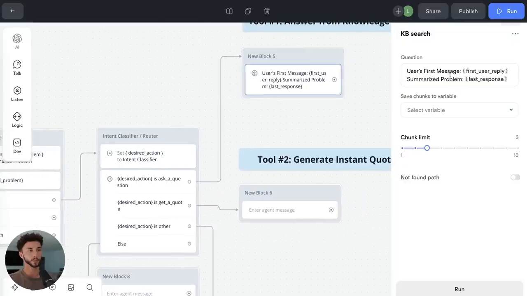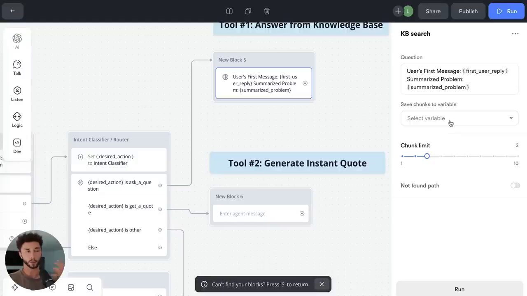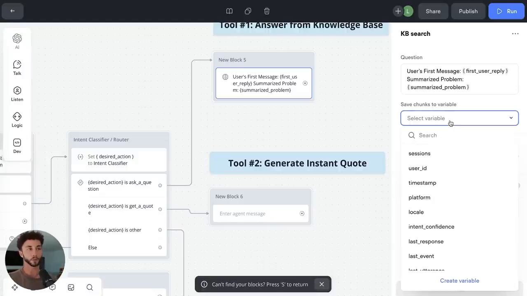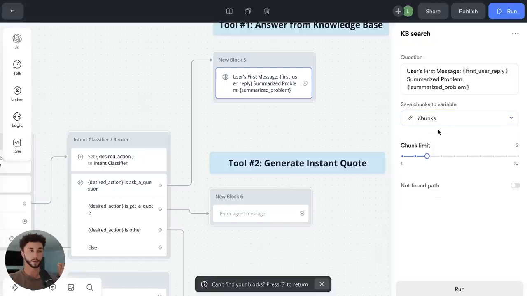So now we can come back out to our knowledge base and we can take out this last response and replace it with summarized problem. Then we can save the chunks that come back from the knowledge base. I don't want to get too in depth on what chunks are specifically. It's a little bit more advanced, but for now we can just know that it's going to return some information from that knowledge base. It's going to chop up that document we put in. And when we put in this question, it's going to basically ask that knowledge base, can we get 3 chunks that most closely match the information that is in this query that we send to it? So we can save these chunks, which is going to be 3 because we set that up in the knowledge base settings, into this chunks variable. And the chunk limit is 3 still.